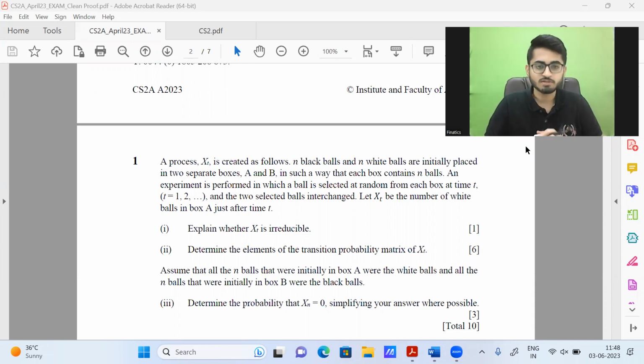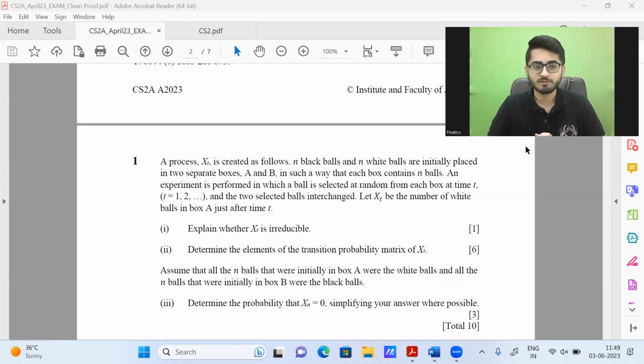So in this particular lecture, we shall be discussing a question which had recently come in the CS2 examination, paper A. It's from Markov Chain. So far, I guess I have interacted with close to 70 to 80 students regarding this question, just to get some idea if any one of them was able to attempt or solve this question in the examination. So far, not even one mentioned it.